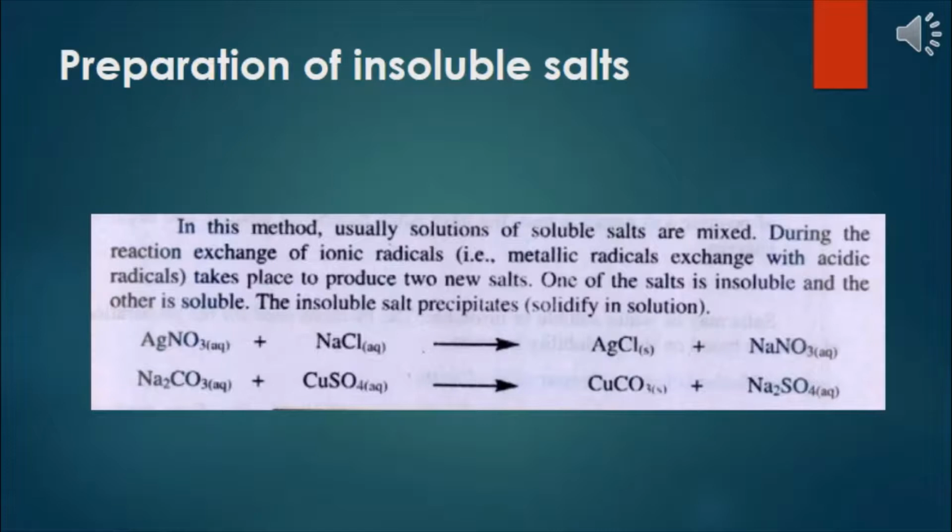One of the salts produced is insoluble and the other is soluble. The insoluble salt precipitates, that is, it solidifies in the solution, and we can easily separate the insoluble salt from the soluble salt. Like silver nitrate, when it reacts with sodium chloride, it will form silver chloride as well as sodium nitrate.